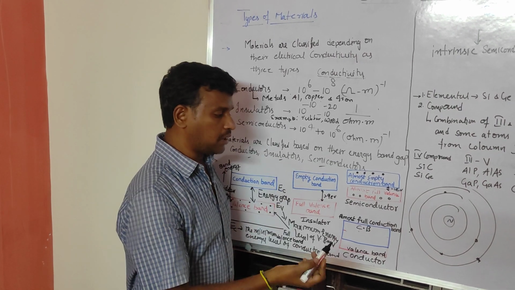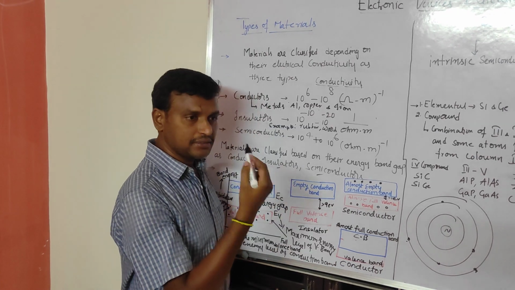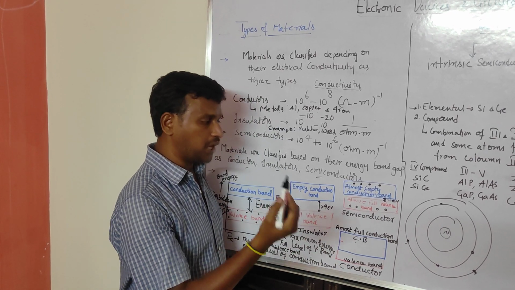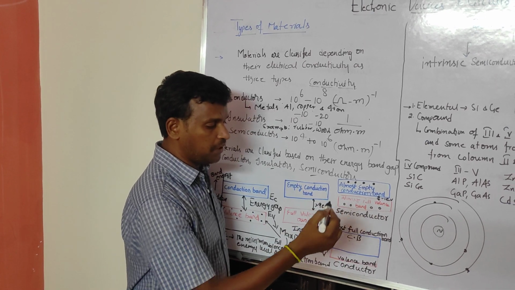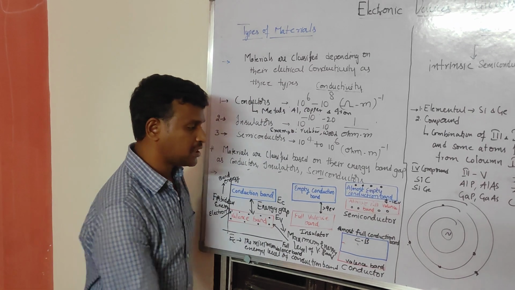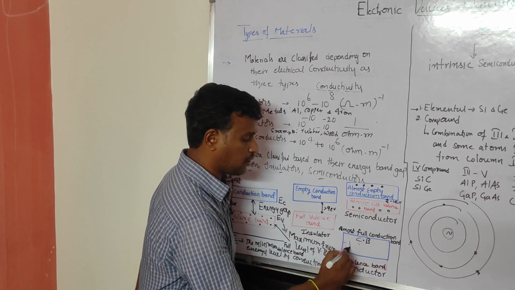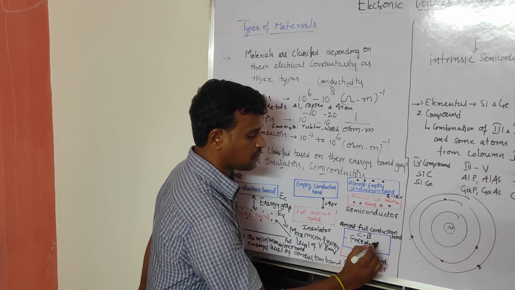Because of free electrons moving from one point to another in the conduction band, current flows. That's why it is called the conduction band. The conduction band consists of free electrons.